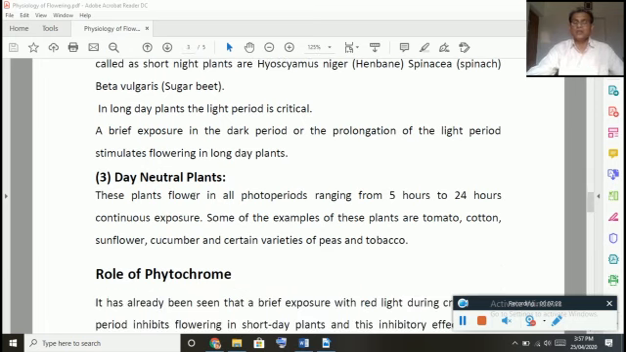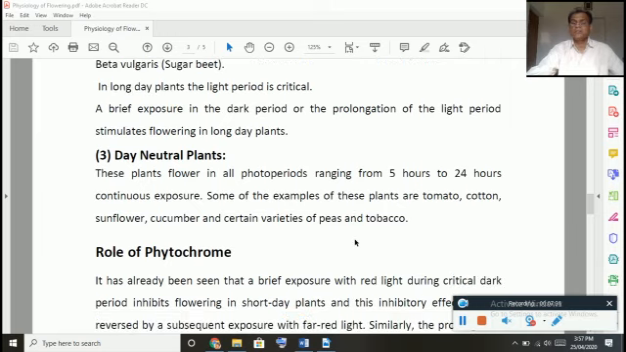One more category, day neutral plants. Yes, we can easily understand. Day neutral. So it is not important for the plants. That means light period or the dark period has no much effect on the flowering. If the period, it may be light period or the dark period, is more than 5, it is enough. So in these plants, if light period is just minimum 5 to 24 hours, any time, it has no much effect.